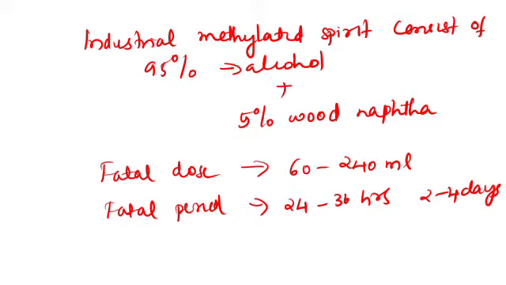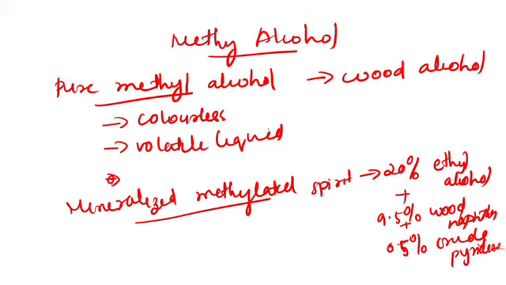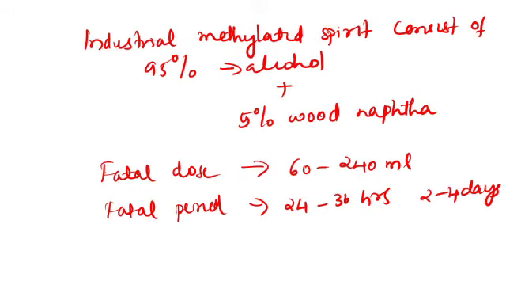So this is about methyl alcohol. Methyl alcohol is the pure methyl alcohol, also called wood alcohol, a colorless, volatile liquid with an odor similar to ethyl alcohol, and it has a burning taste. There are different types of spirits. One is mineralized methylated spirit, which consists of 20 percent by volume of ethyl alcohol, 9.5 percent wood naphtha, and 0.5 percent crude pyridine. And the industrial methylated spirit consists of 95 percent by volume of alcohol and 5 percent wood naphtha.